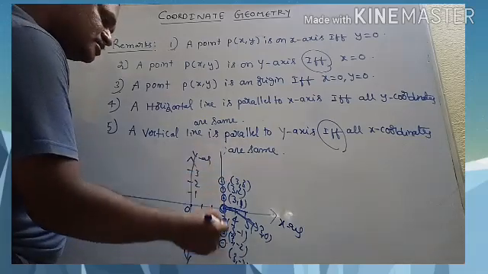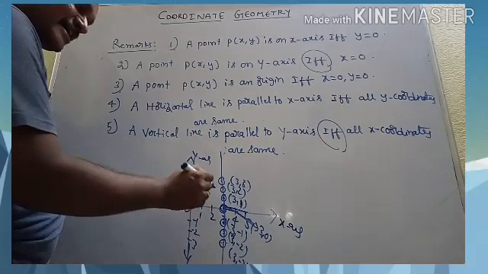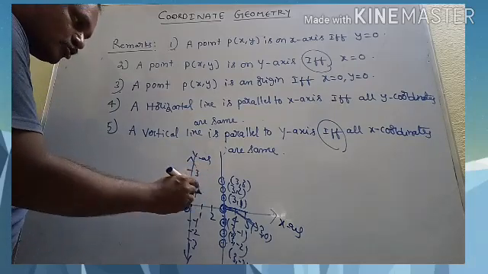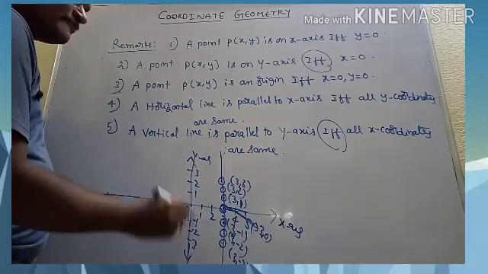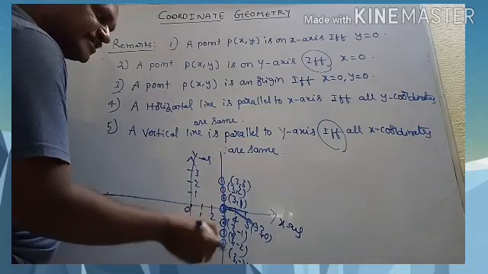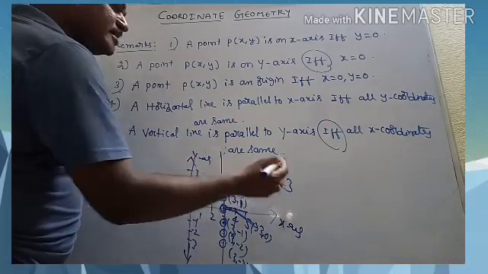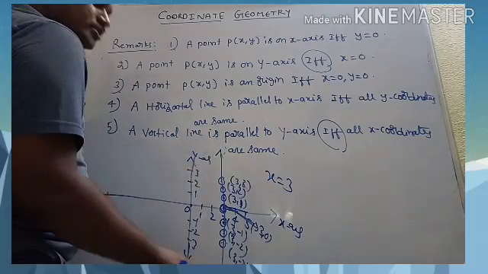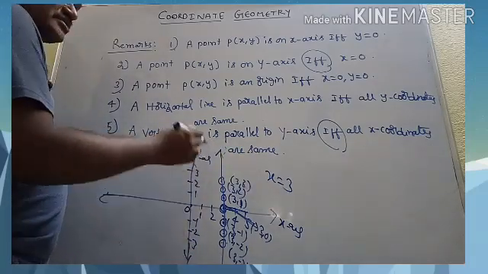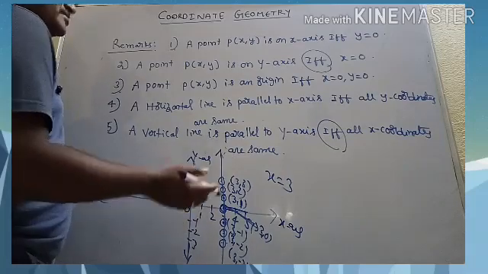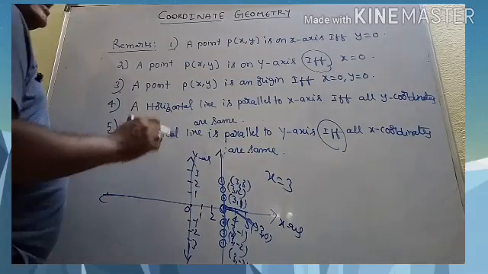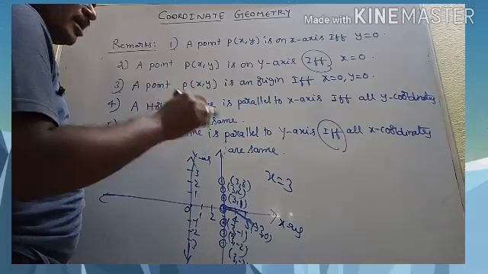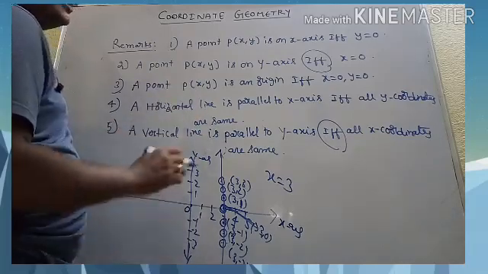If you join all these points, you get a vertical line which is parallel to the y-axis. And if you observe all x coordinates, you see the x coordinate is 3. Therefore, the equation of this line becomes x is equal to 3. A vertical line is a line parallel to the y-axis in which all x coordinates are the same.